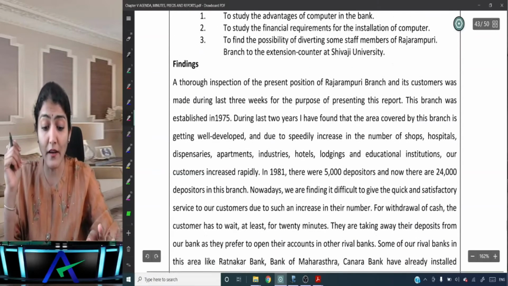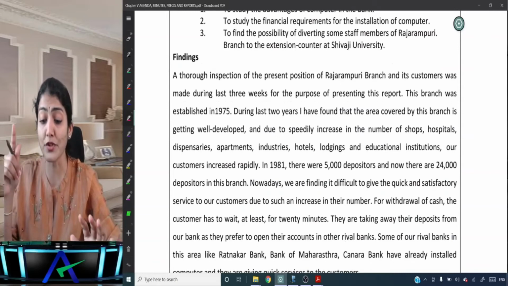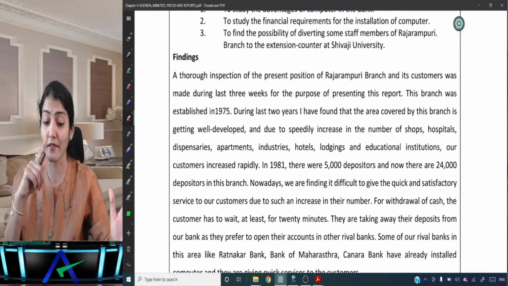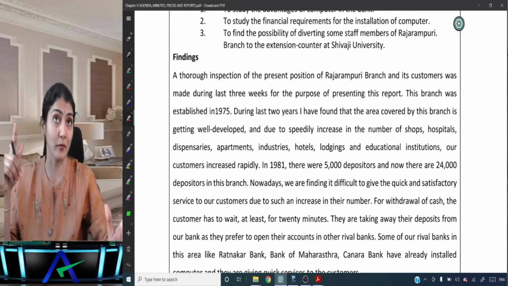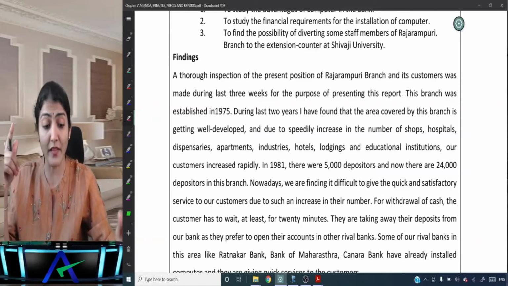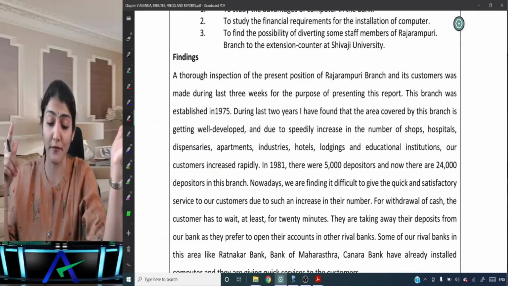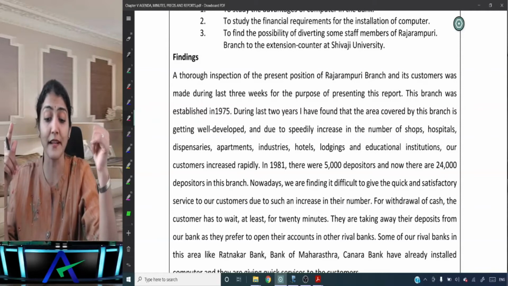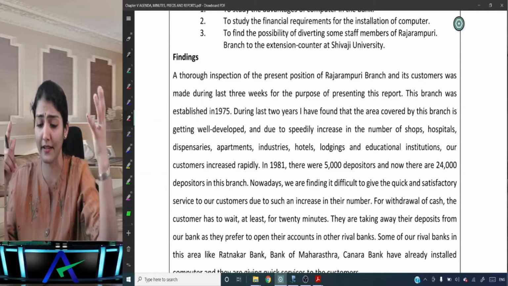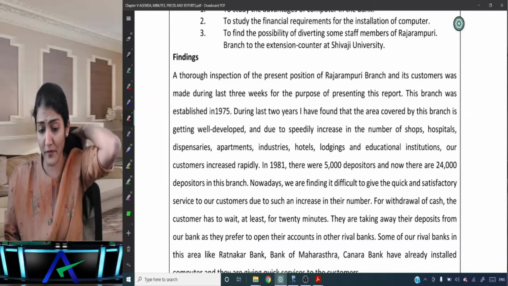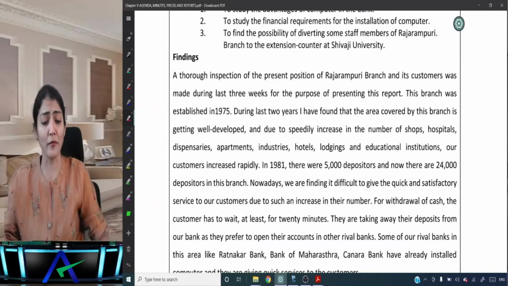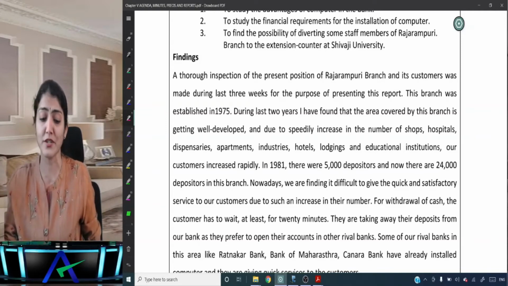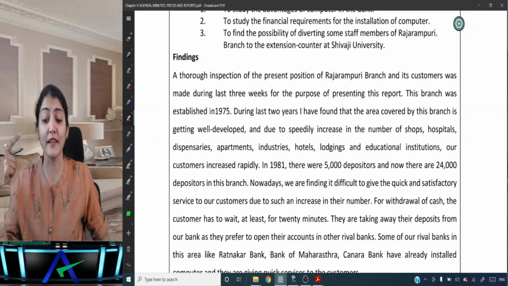Findings. A thorough inspection of the present position of the Rajarampuri branch and its customers was made during the last 3 weeks for the purpose of presenting this report. So, what testing you did? This branch was established in 1975. During the last 2 years, I found that the area covered by this branch is getting developed, and due to the speedy increase in the number of shops, hospitals, dispensaries, apartments, industry, hotels, lodging, and educational institutions, our customers increase rapidly.